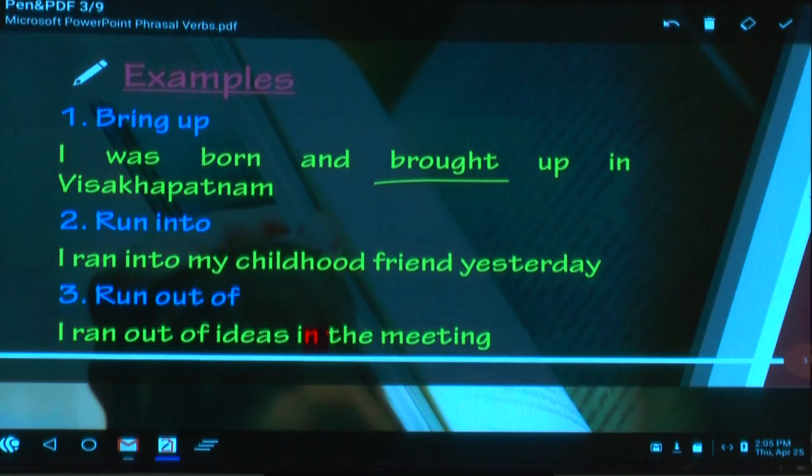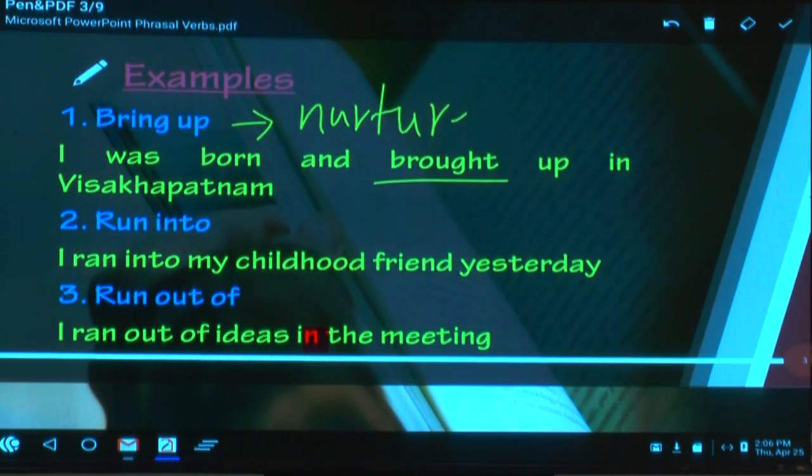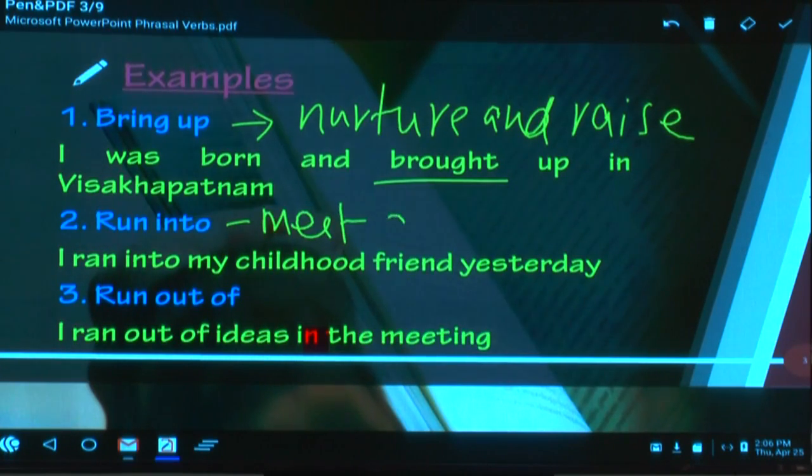What is the second one? Run into. Run into means what? To meet someone accidentally. Bring up means nurture, and you can say raise a person, raise a child, take care of a child. And run into means meet accidentally.